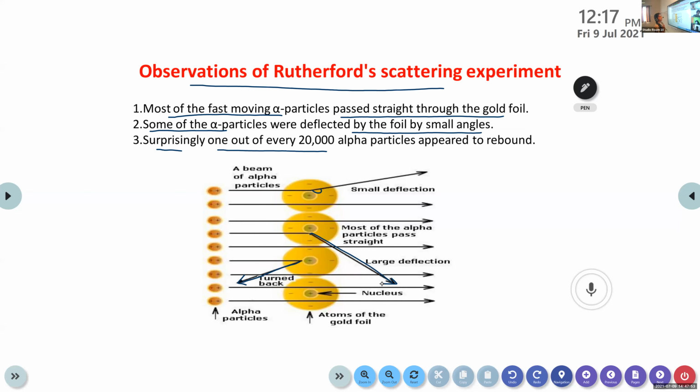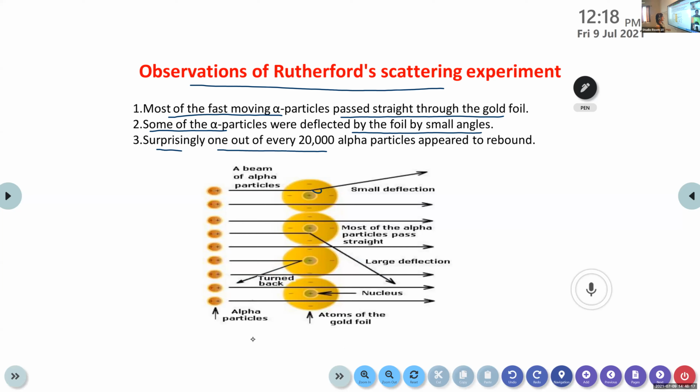So these three are the main observations of the alpha ray scattering experiment, or the gold foil experiment. Most of the fast moving alpha particles passed straight through the gold foil. Then some of the alpha particles were deflected by the foil by small angles. Then surprisingly, 1 out of every 20,000 alpha particles appeared to rebound.